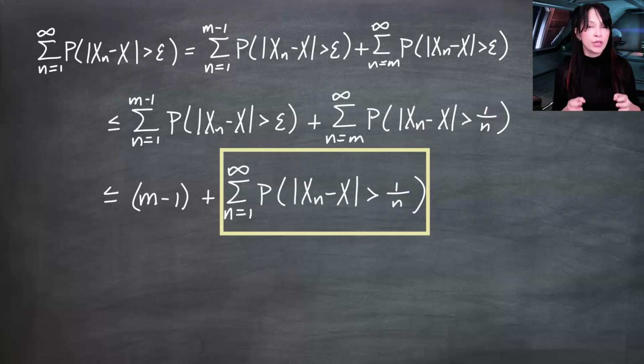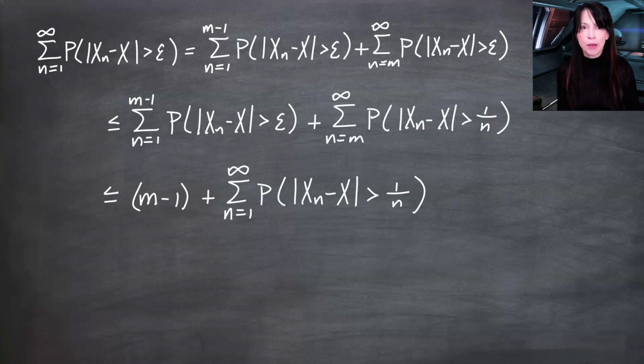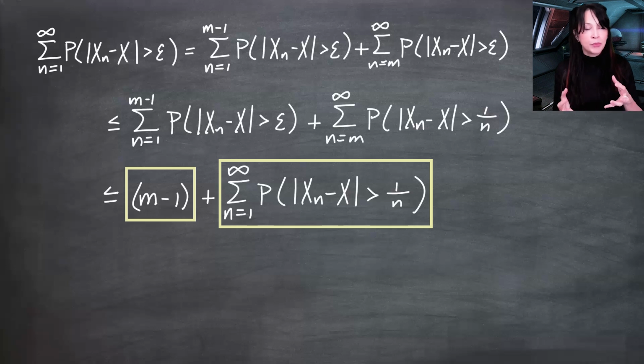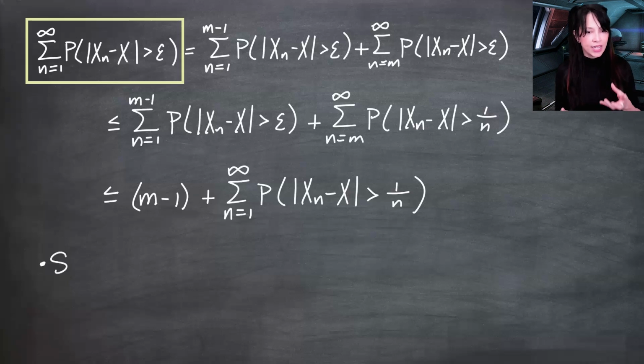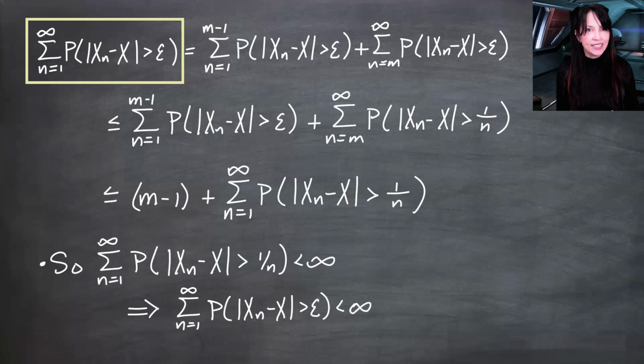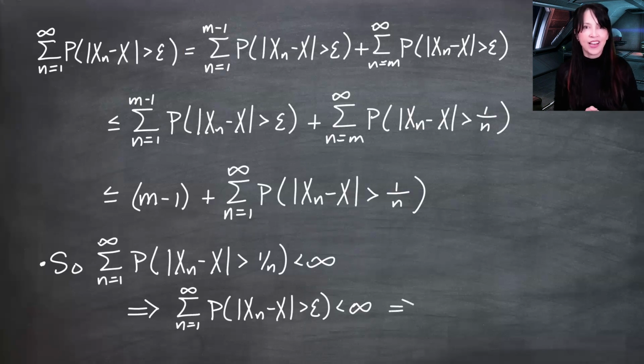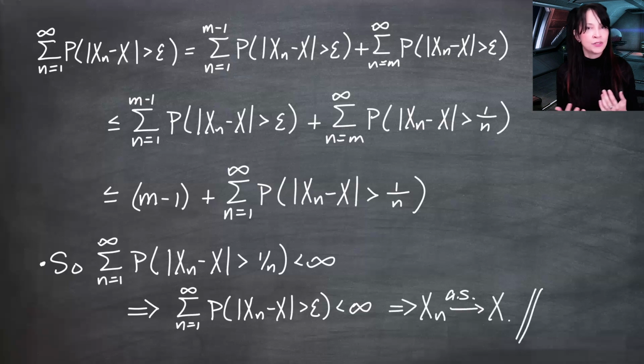For any epsilon, we can choose a finite m so that this can happen. So this is finite. And in this claim, I'm assuming that this sum is finite. And both of these things being finite makes this finite. And if this is finite, from our previous claim, we have almost sure convergence of xn to x. And that's what we wanted to show.